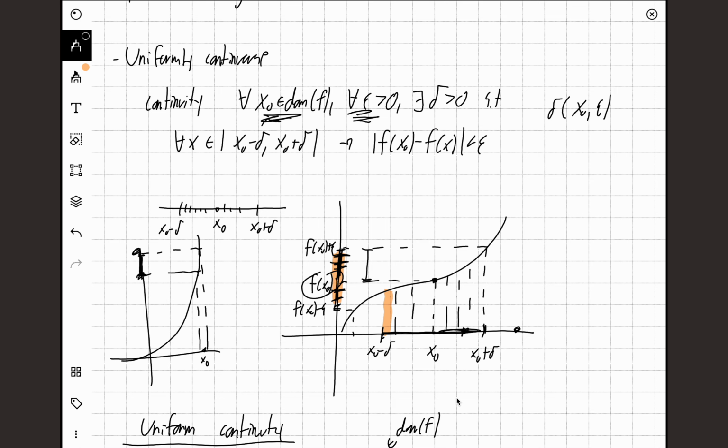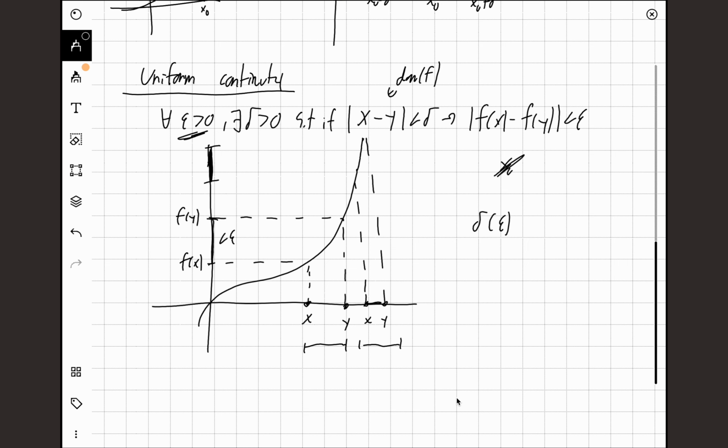So that's the thing with continuity. Delta depends on x0 and epsilon. But here with uniform continuity, it doesn't depend on x0. The x and y can be chosen anywhere.